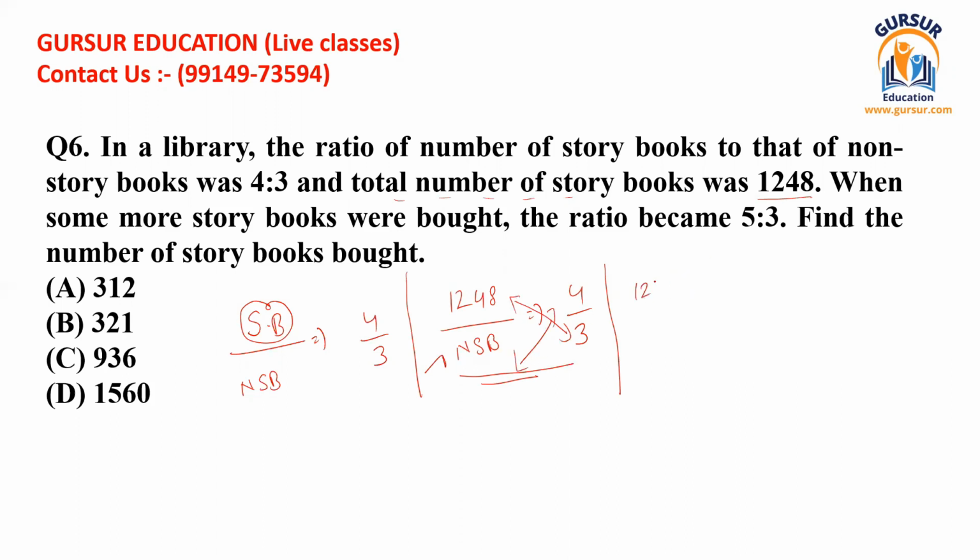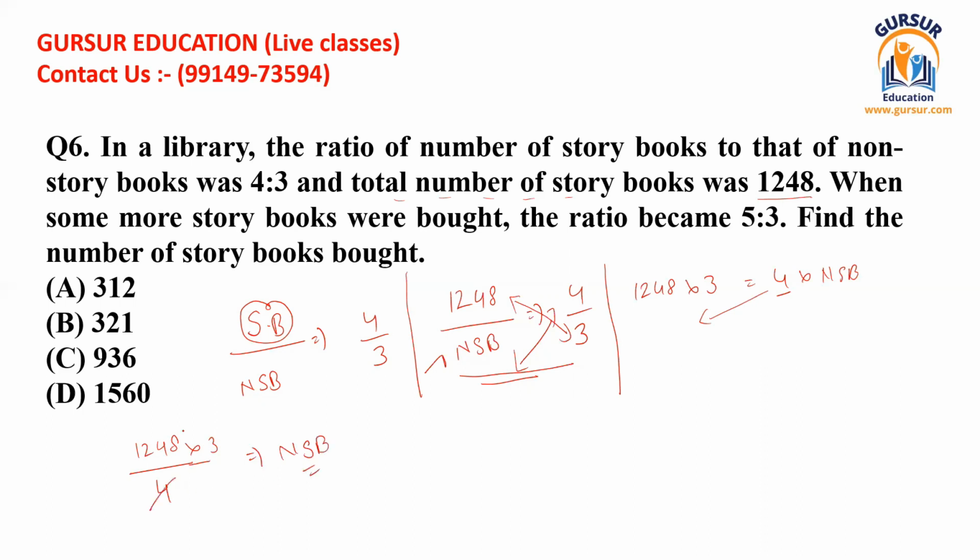So 1248 should be multiplied by 3 and 4 should be multiplied by NSB. You can take this 4 further to the right hand side. So we can write like 1248 divided by 4 multiplied by 3. You can write this as well. And that shall be the value of non-story books.